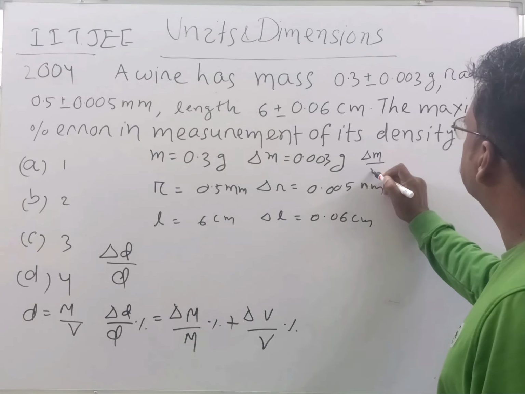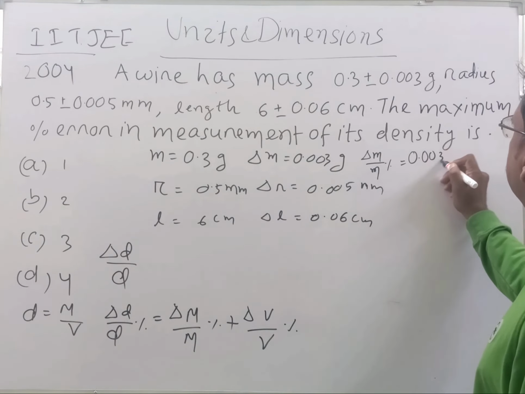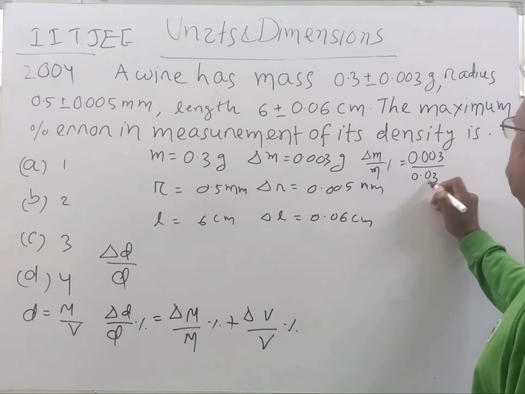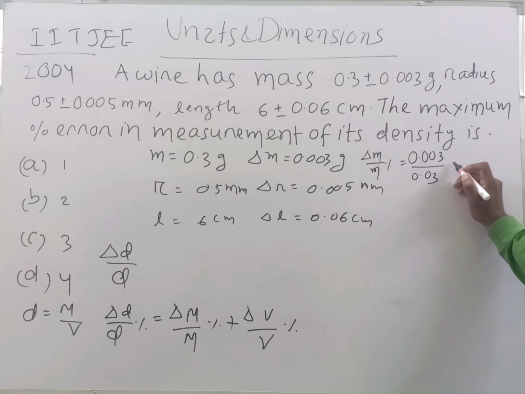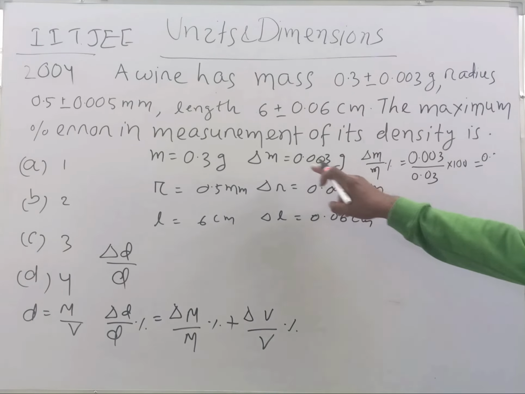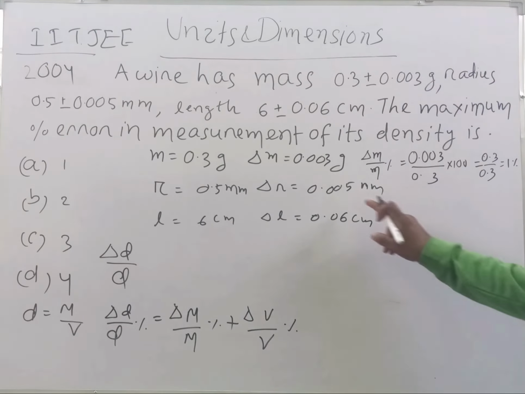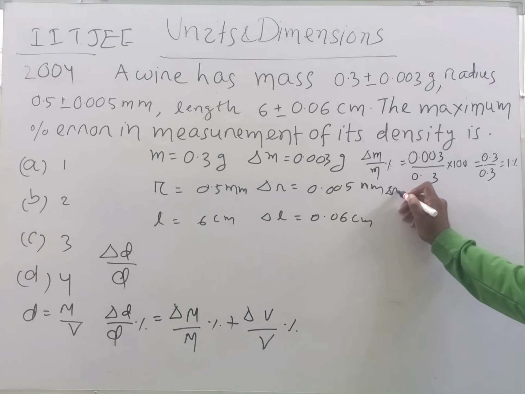Delta m by m percent equal to, student, 0.003 upon 0.3. Okay, student? Then this is into 100. So this becomes 0.003 upon 0.3, multiplied into 100. This becomes 0.3 by 0.3. So this becomes 1%. Similarly, student, here you see delta r by r.